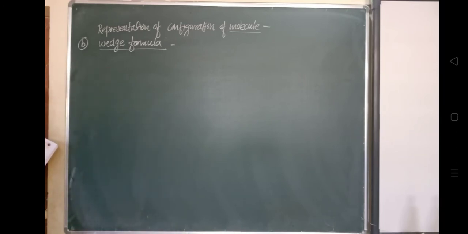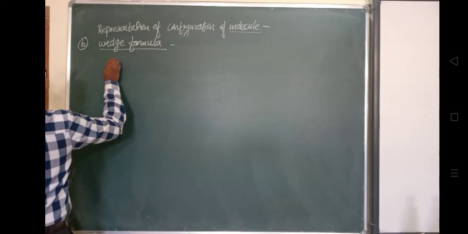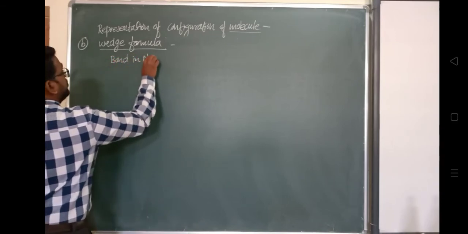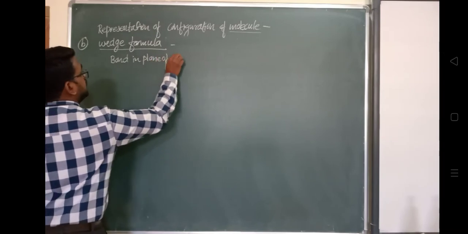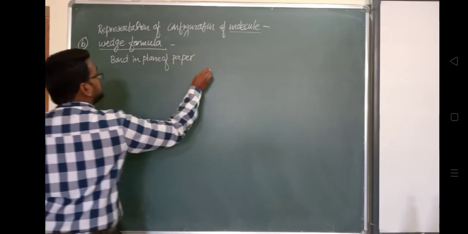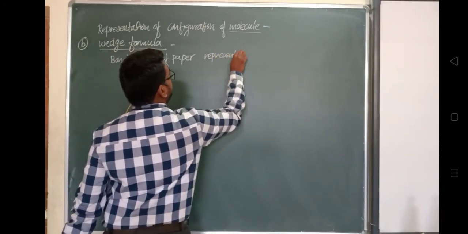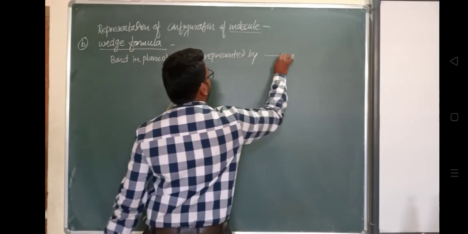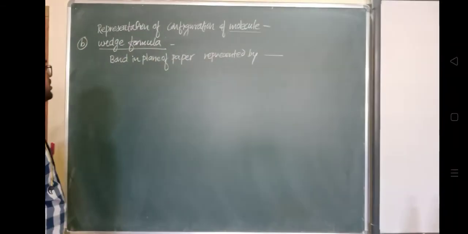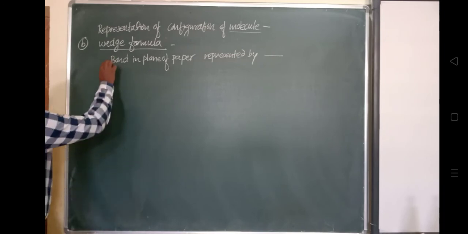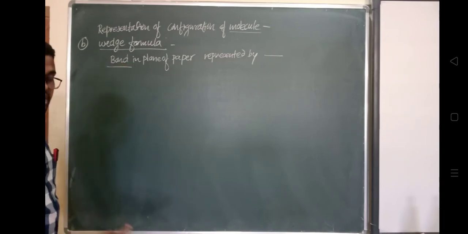So the bonds in the plane of paper are represented by a normal line. So in a wedge formula, okay, bonds in the plane of paper will be represented by a normal line. This normal line in a wedge formula will represent these bonds in the plane of paper, उसी plane में है, okay.